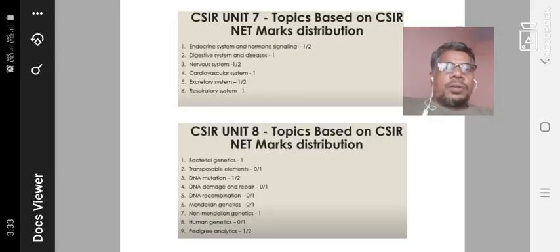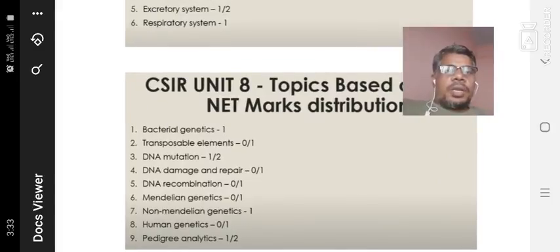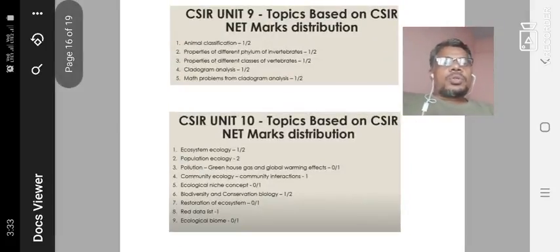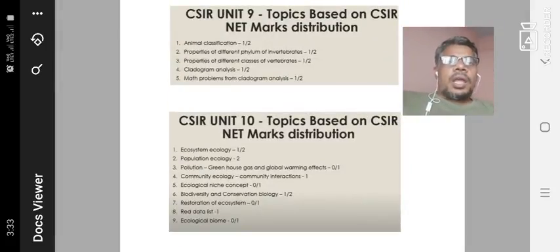genetics, transposable elements, DNA mutation, from the genetics point of view. So maximum 9 or 10 questions compulsorily come in the examination. The ninth unit is animal physiology, and 4-5 questions are present every time.